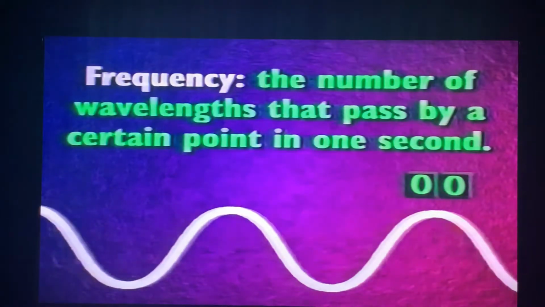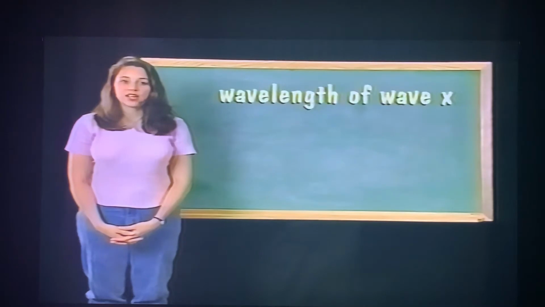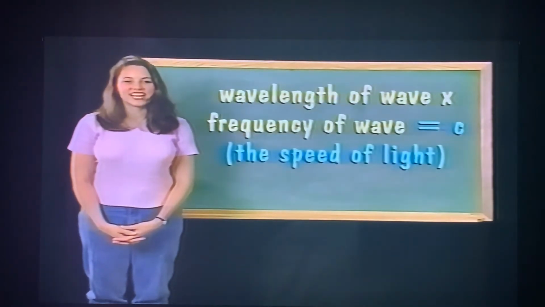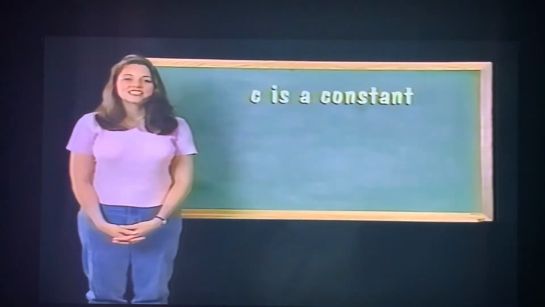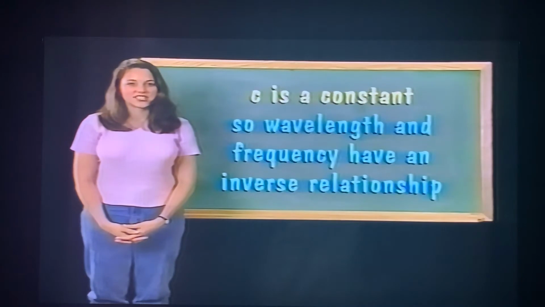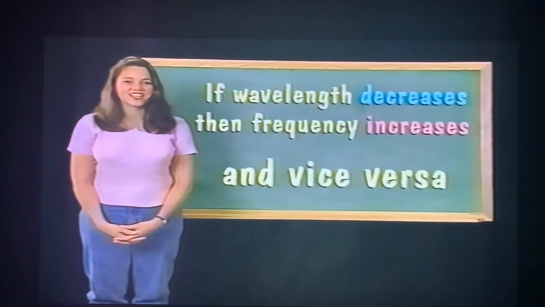Frequency is the number of wavelengths that go by a certain point in 1 second. When you multiply the wavelength of a light wave by the frequency of the same wave, you'll come up with c, the speed of light. C is a constant. Since c is a constant, wavelength and frequency have an inverse relationship. If wavelength increases, then frequency decreases, and vice versa.